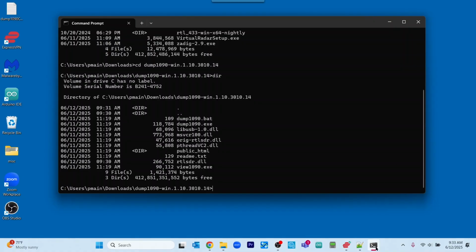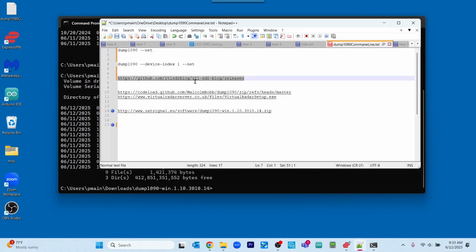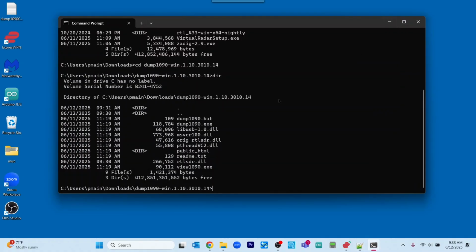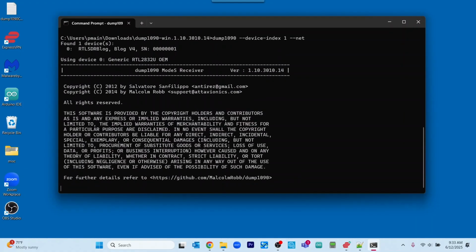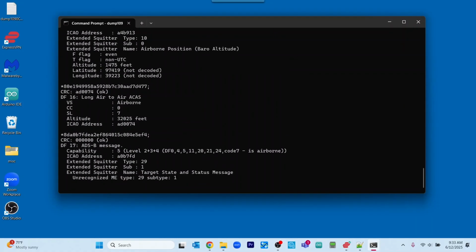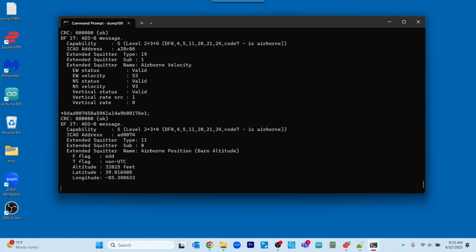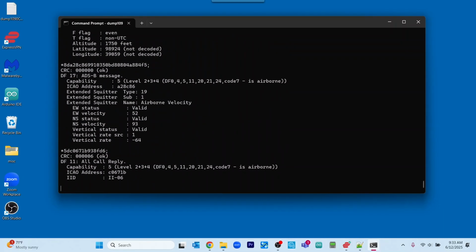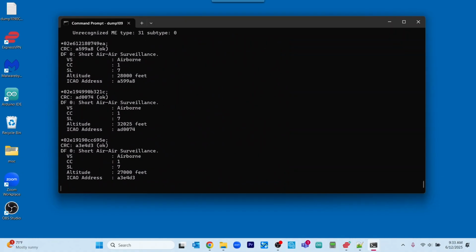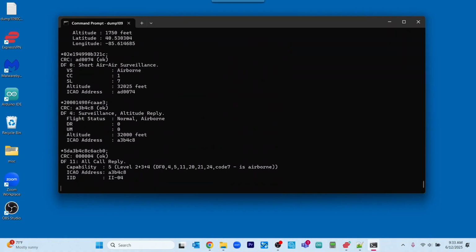And we know that we're going to need this command here, at least on my computer, where we have an index of 1. So we will run that command. Yay, our RTL-SDR V4 is now working.